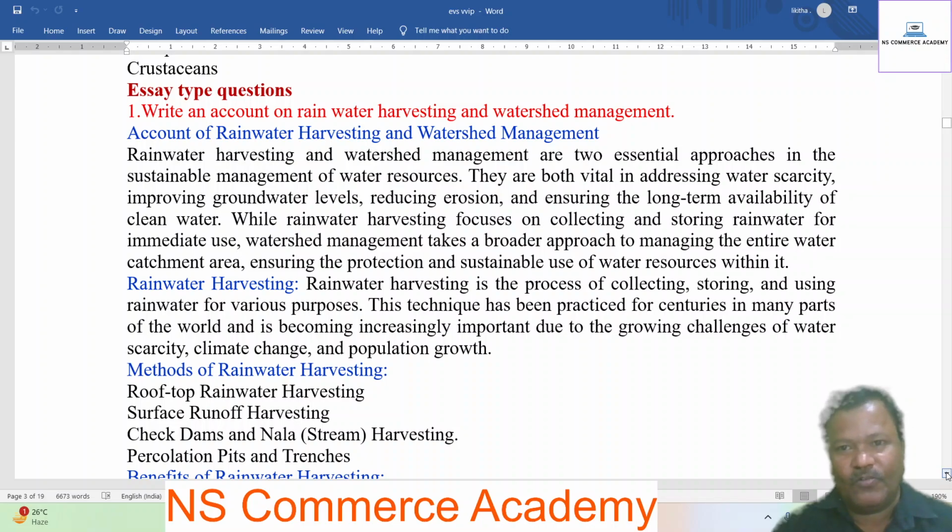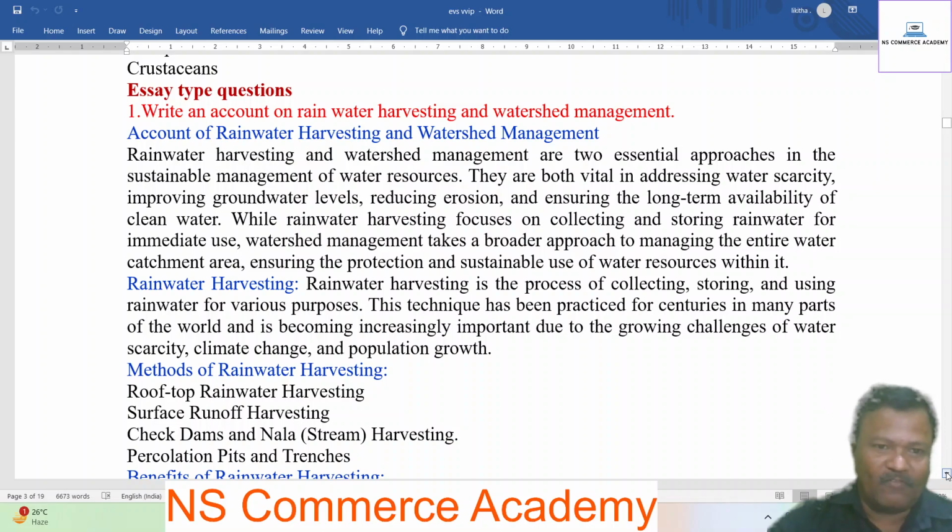They are both vital in addressing water scarcity, improving groundwater levels, reducing erosion, and ensuring the long-term availability of clean water. While rainwater harvesting focuses on collecting and storing rainwater for immediate use, watershed management takes a broader approach to managing the entire water catchment area, ensuring the protection and sustainable use of water resources within it.